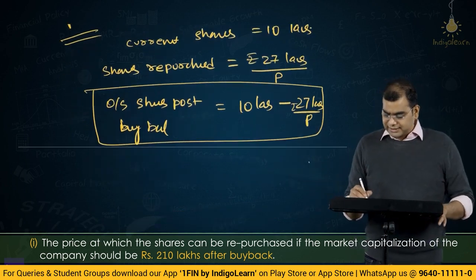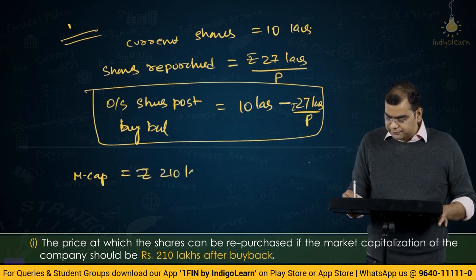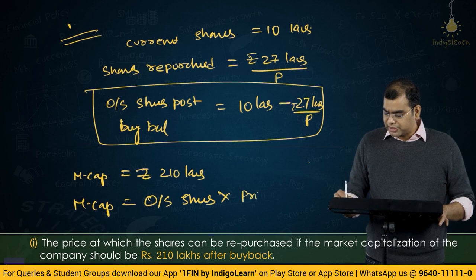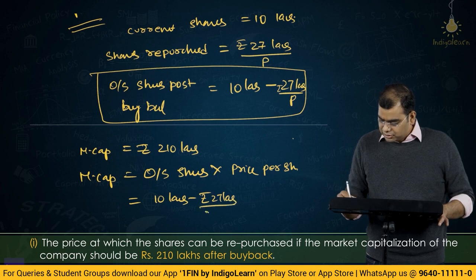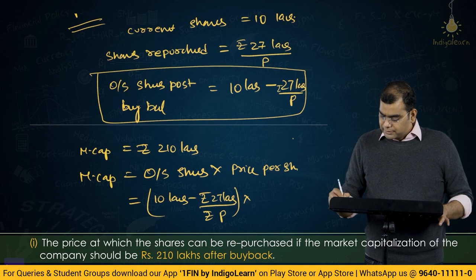Given this is the outstanding shares post buyback, what is market cap they have given? Market cap they have given as rupees 210 lakhs. Market cap is outstanding shares into price per share. So, what is outstanding shares? 10 lakhs minus rupees 27 lakhs by rupees P, into price per share.